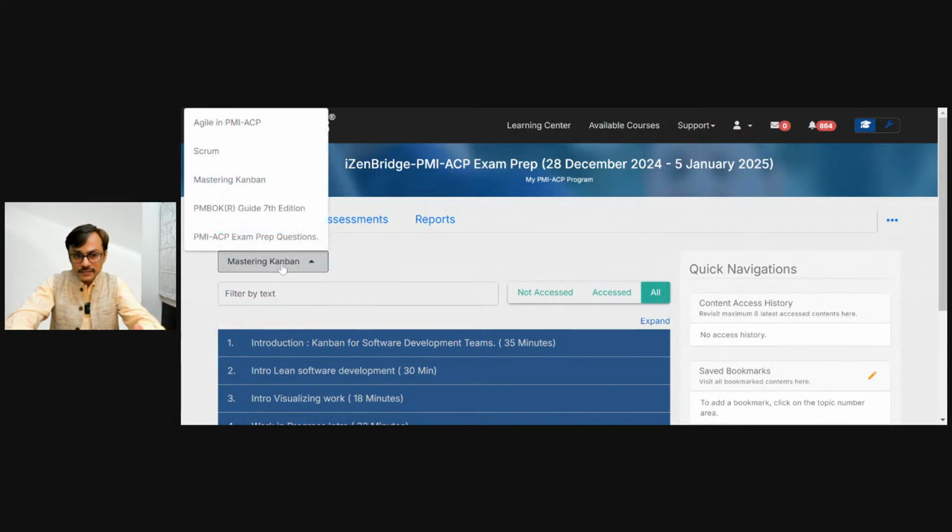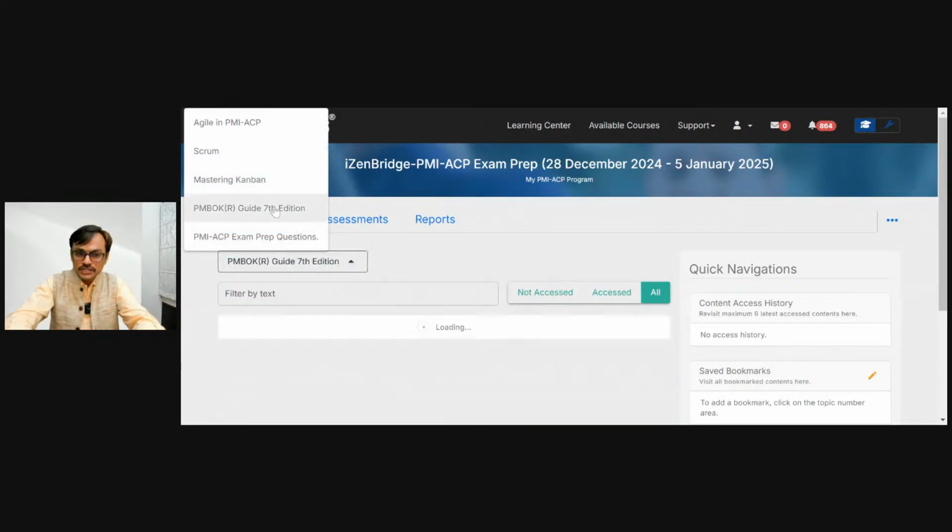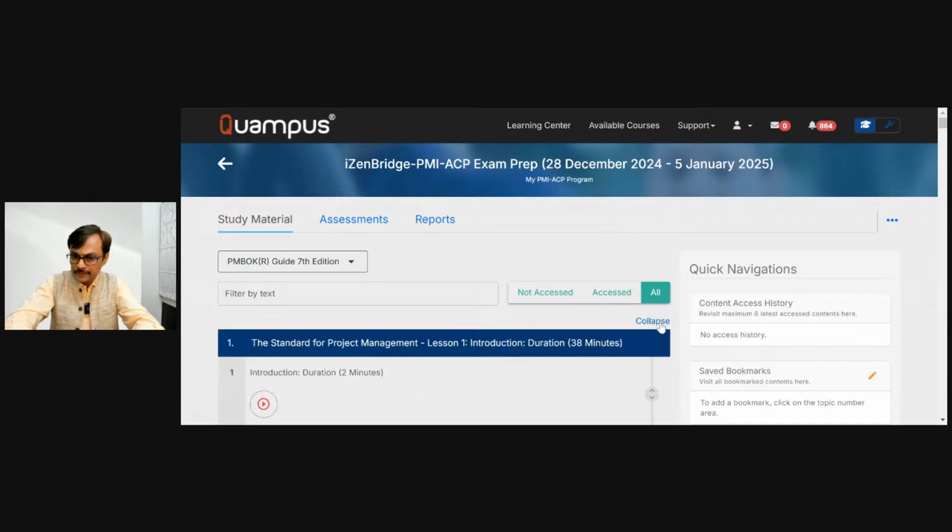Once you are done with Scrum and Kanban, you have a good foundation now. We do point out and check some of the core content from PMBOK 7.